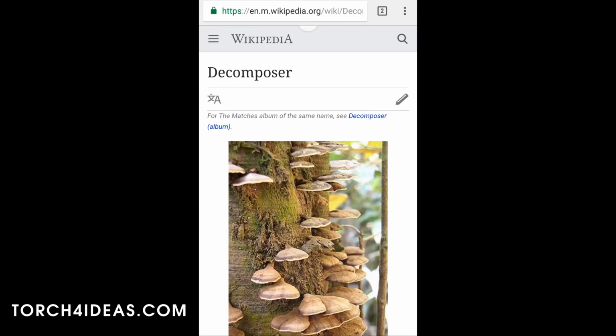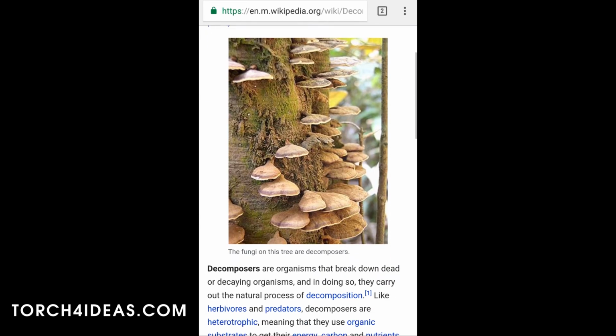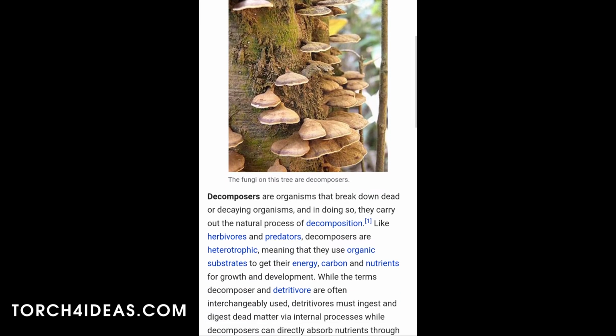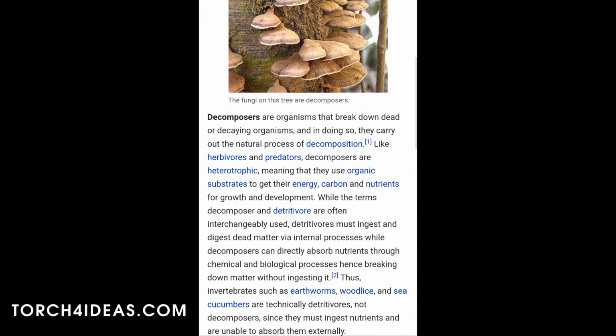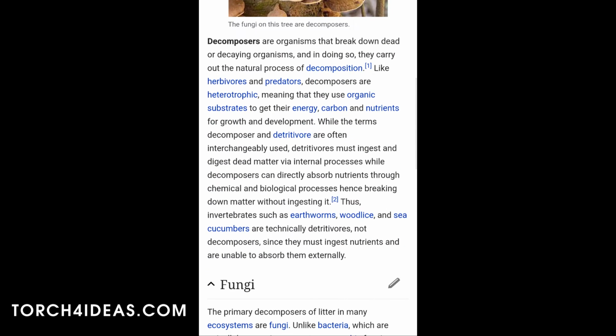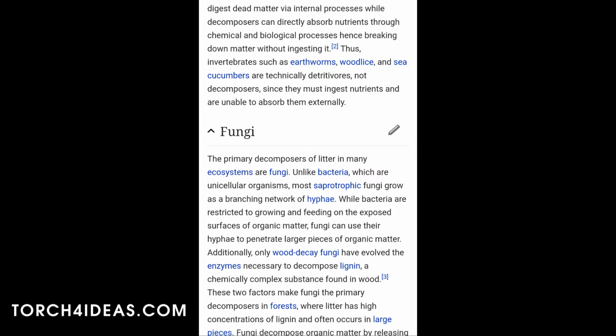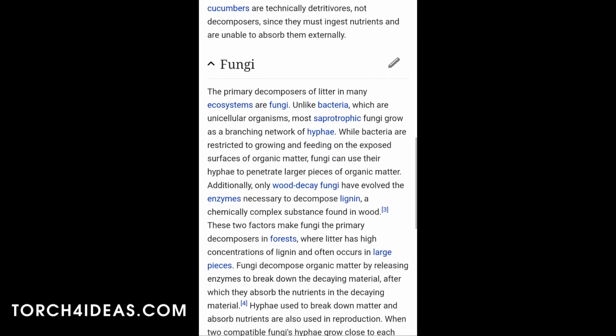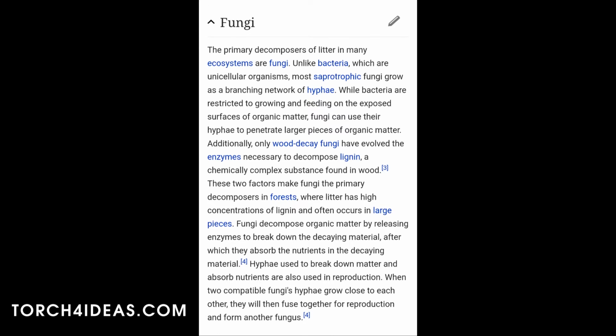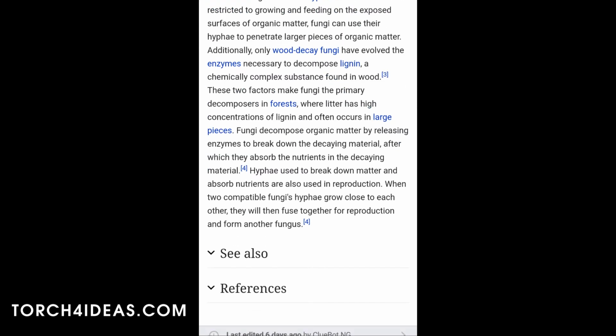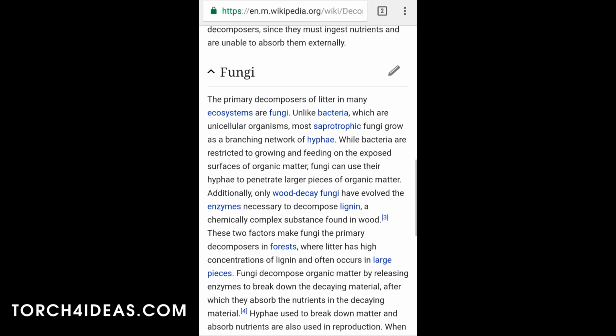Decomposers, that's interesting, so we click on that link and we read and learn about decomposers. They are organisms that break down organic matter. And which ones are the most powerful ones? Fungi. Fungi are the most powerful and the primary ones. So what if we could take advantage of fungi and fungus in some way to do something different, right?